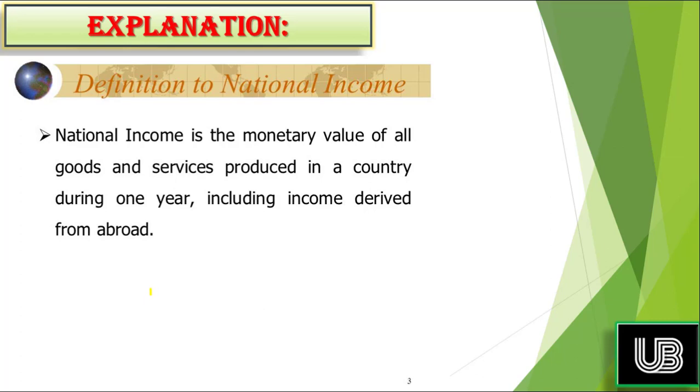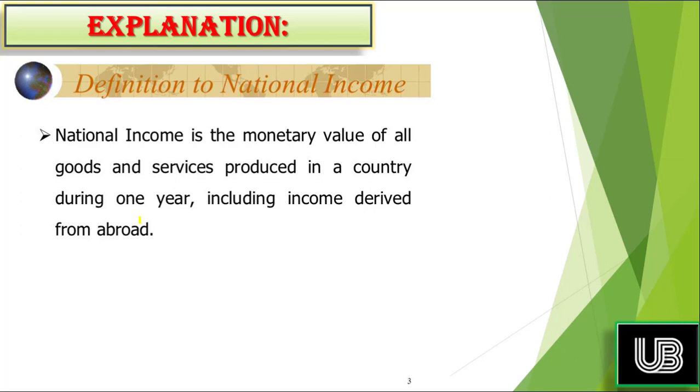When we talk about total goods and services that are produced within the geographical boundary of the country, then it's GDP. But when the net income from abroad is added to it, it becomes the national income of the country. So the national income is the value of the goods and services produced in an economy plus the net income from abroad.